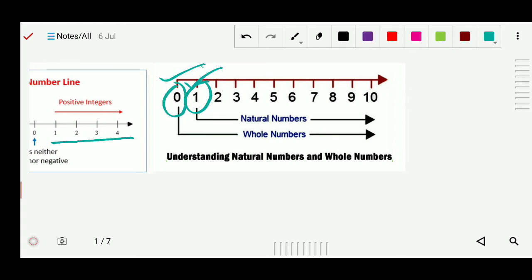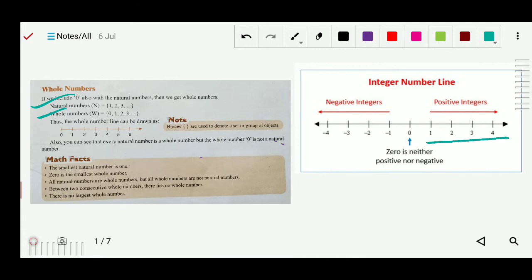So there are some points to understand about whole numbers and natural numbers. Both whole numbers and natural numbers are part of integers, but the difference is that whole number always starts from 0, meaning in the set of whole numbers there is a 0, but in the set of natural numbers there is no 0, it starts with 1.